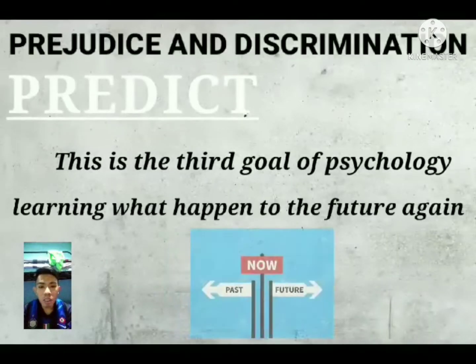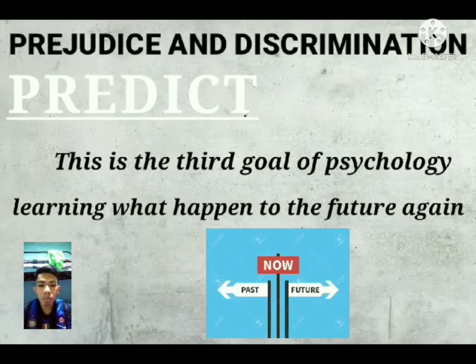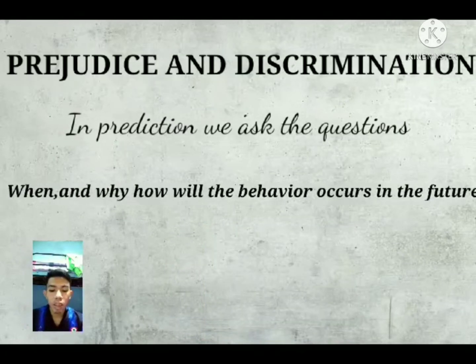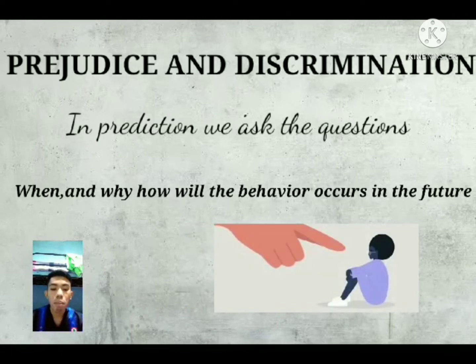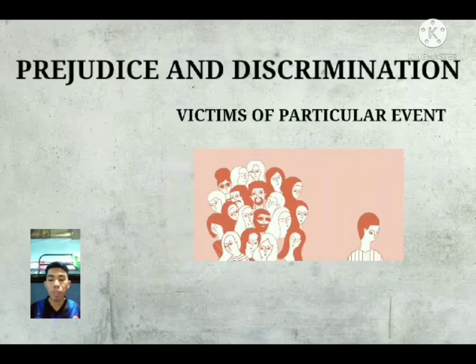The third goal of psychology is to predict the pattern of the future. In prediction, we ask the question, when and why will the behavior occur in the future? By noting observations from the past, we answer what could happen in the future. The reason for being prejudiced and discriminating is related to historical events. For example, victims of bullying may go on to become bullies themselves. In the same way, if a person has been a victim of prejudice, there's a chance that they will come to hold similar opinions about others.